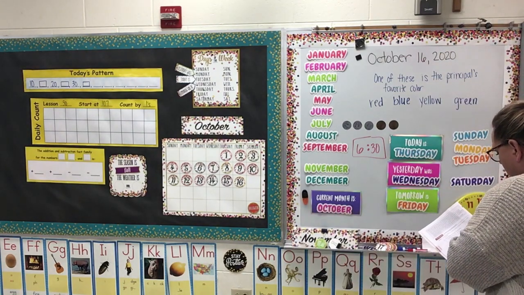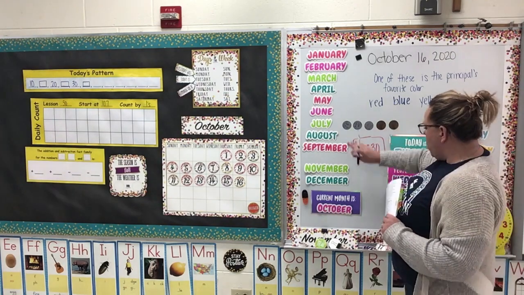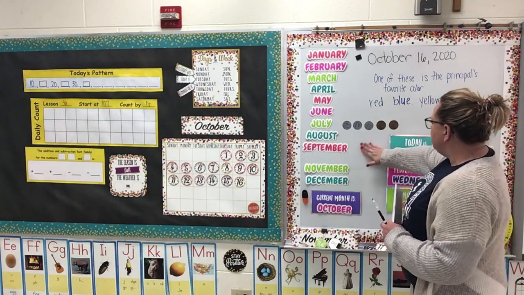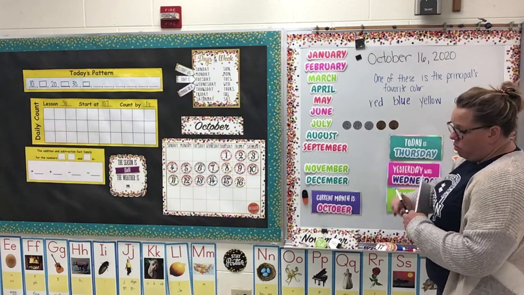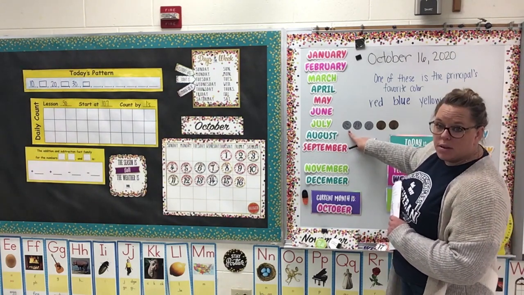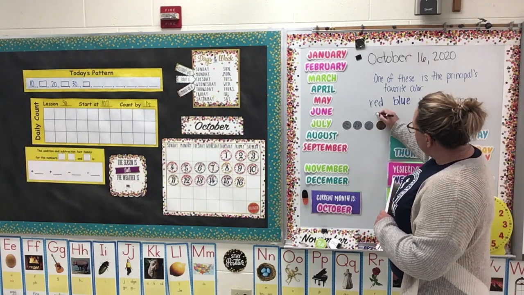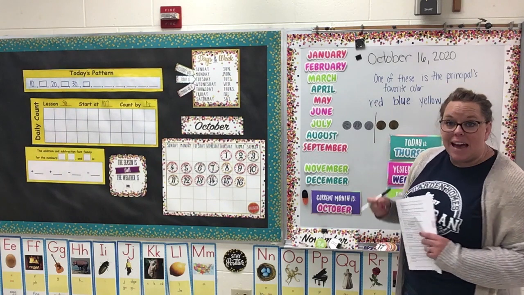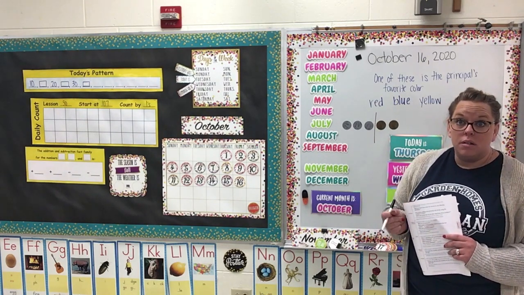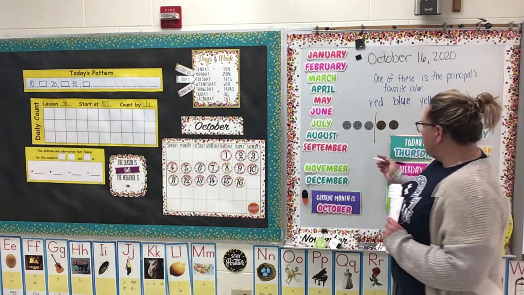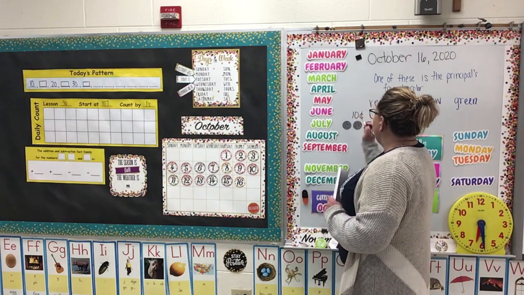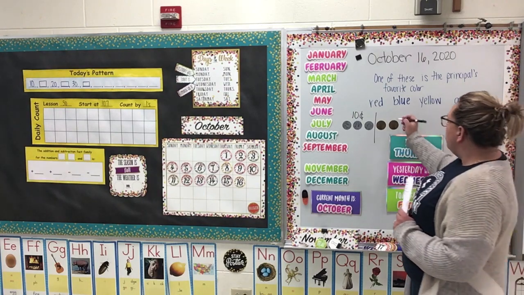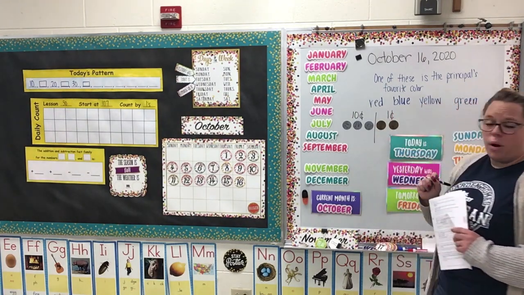All right, I have some coins listed up here. And what we need to do is figure out how much money I have. So, if you're looking carefully, you can see that I have 1, 2, 3 dimes, and I have 2 pennies. How much is a dime worth? A dime is worth 10 cents. So each dime is going to be worth 10 cents. And how much is a penny worth? A penny is worth 1 cent.